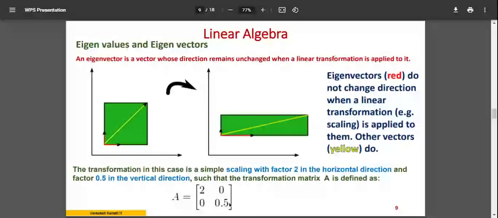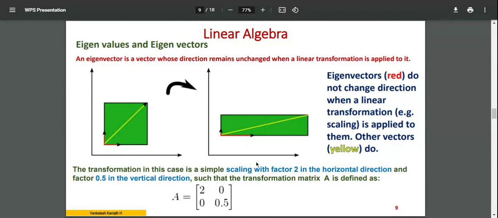If you take the determinant of this matrix, earlier it was 1, now also it is 2 into 0.5, which is 1. Here also it is 1, here also it is 1. So overall there is no change, except that the values have changed.